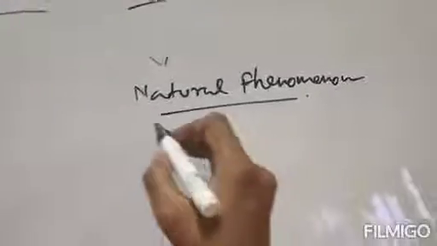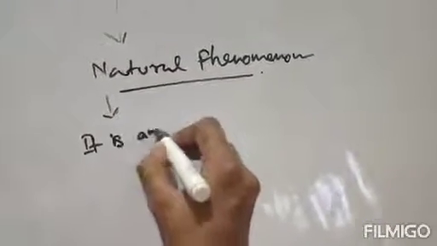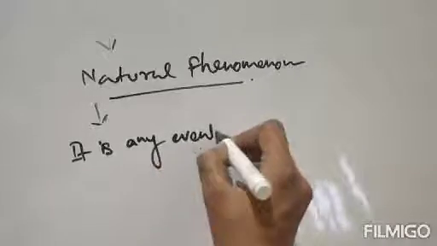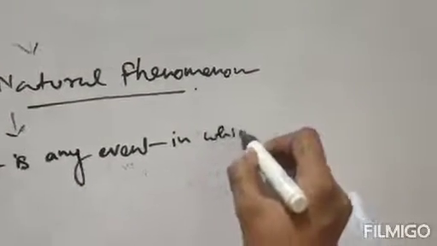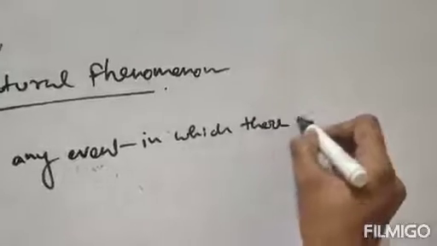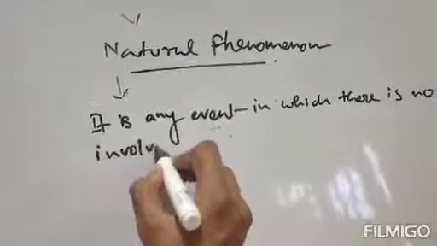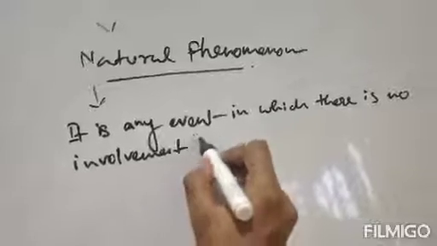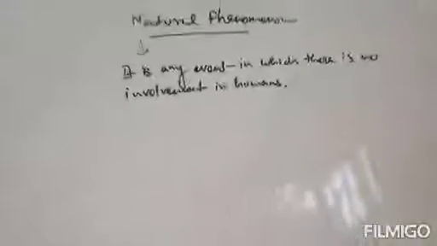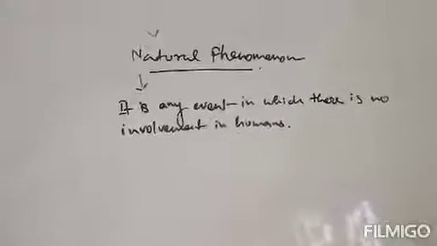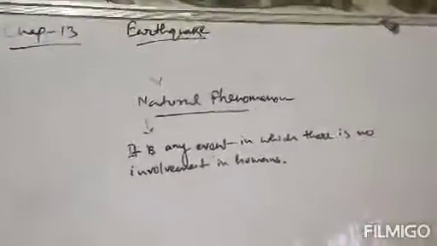So what is a natural phenomenon? It is any event in which there is no involvement of humans. This is called a natural phenomenon, where involvement of humans is not there. So earthquake comes under this natural phenomenon.